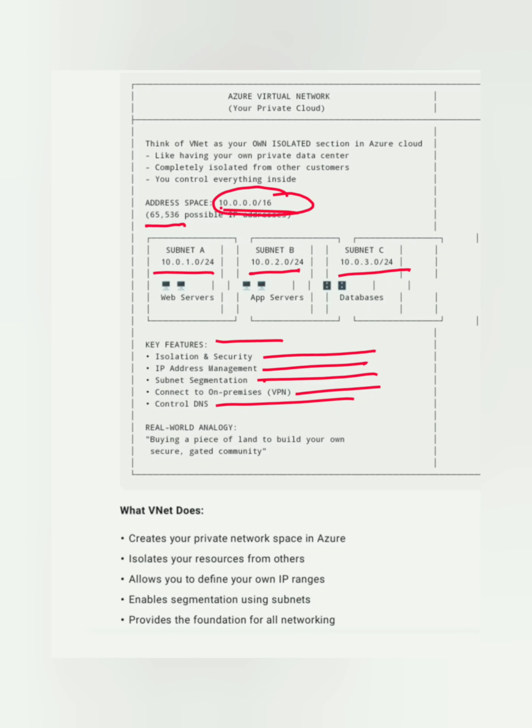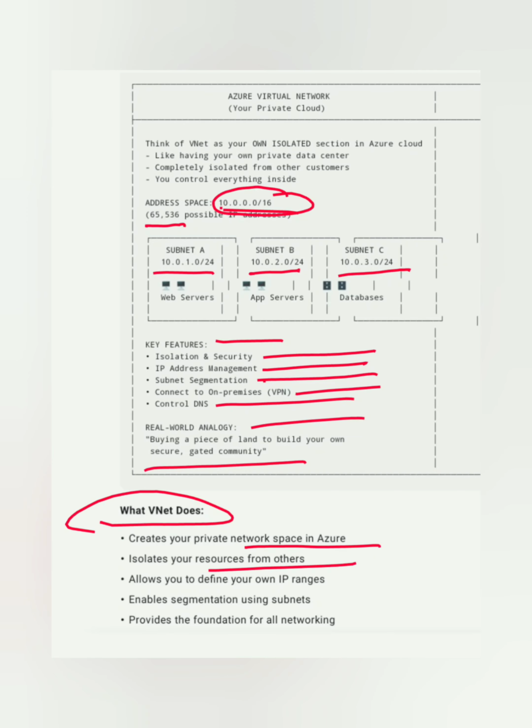If I give a real-world analogy, it is like buying a piece of land to build your own secure gated community. In the cloud, that is nothing but your VNets. So what a VNet does is create your private network space in Azure, isolate your resources from others, allow you to define your own IP ranges, enable segmentation using subnets, and provide the foundation for all networking.